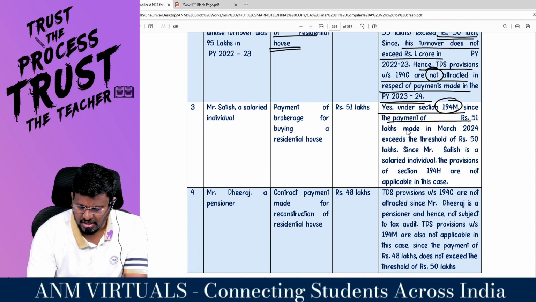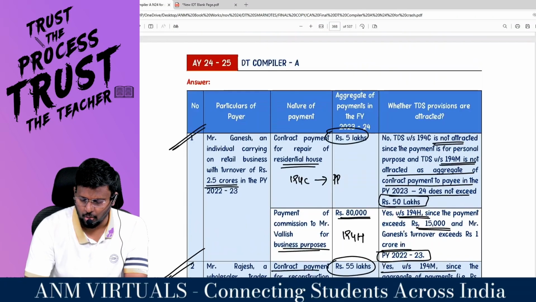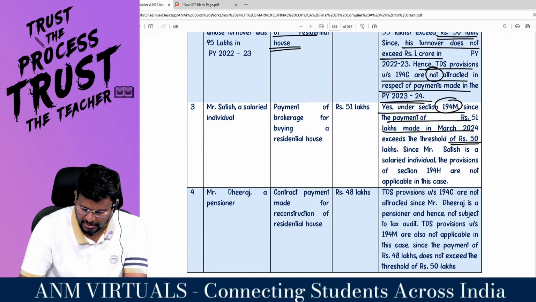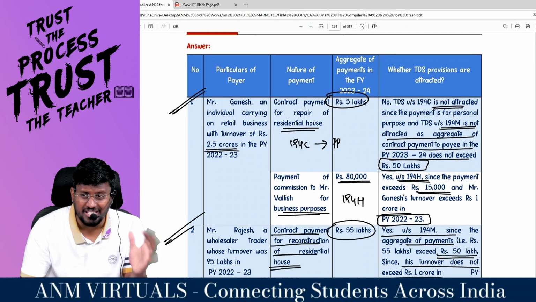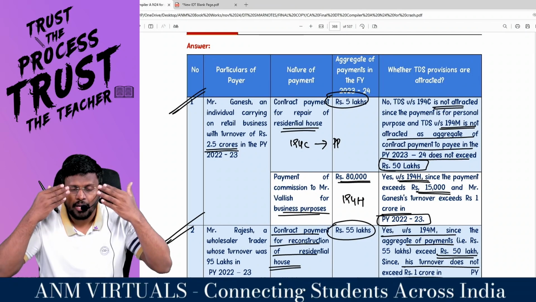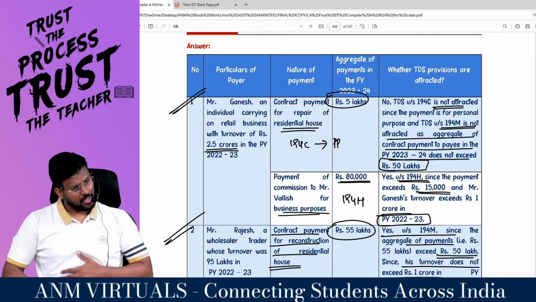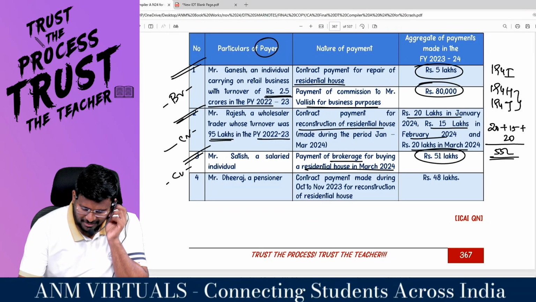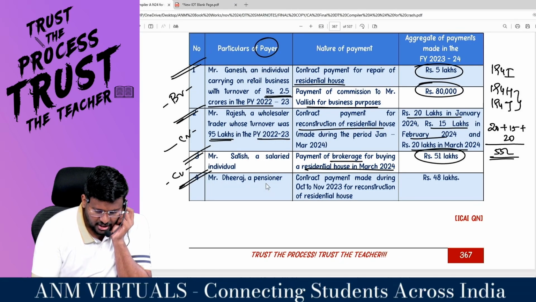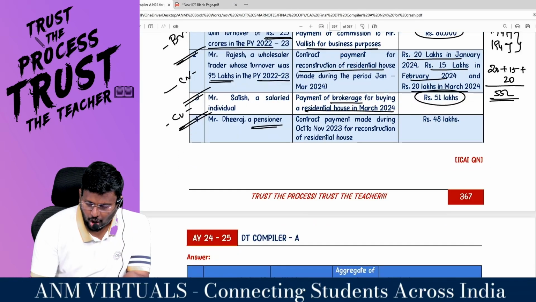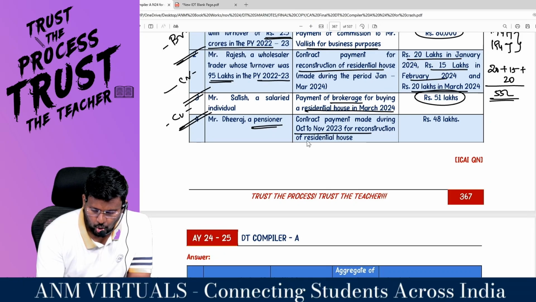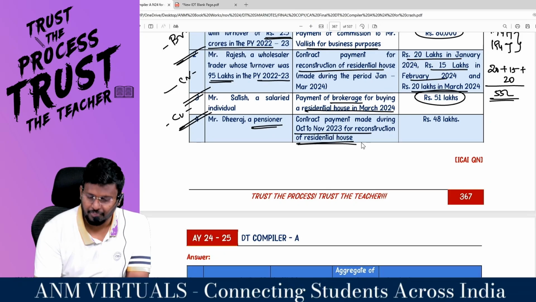Yes, 194M, since the payment of 51 lakhs made exceeds how many lakhs? 15 lakhs. Sir, the reason: since Mr. Satish is a salaried individual, provisions of 194H are not applicable in this case, because 194H is applicable only for business payment. Only I is applicable for business and for personal. Concept clear? Mr. Dheeraj, a pensioner, contract payment made during October for reconstruction of what house?